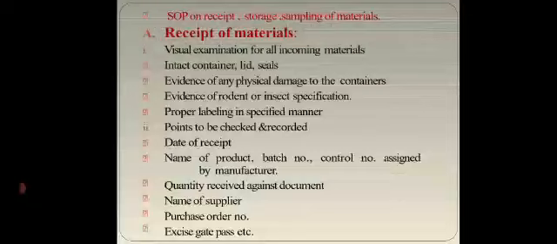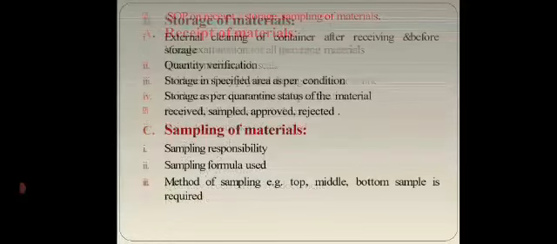SOP on receipt, storage, and sampling of materials. Receipt of materials: there should be visual examination of all incoming materials, including intact container, lid, seals, evidence of any physical damage to the containers, evidence of rodent or insect infestation, and proper labeling in the specified manner. Points to be checked and recorded: date of receipt, name of product, batch number, control number assigned by the manufacturer, quantity received against the document, name of the supplier, purchase order number, excise gate pass, etc.